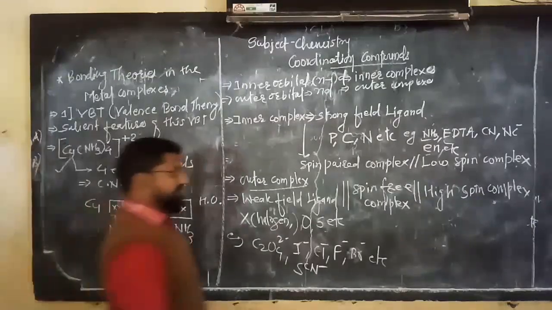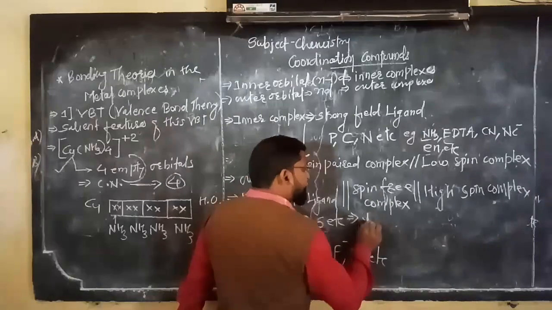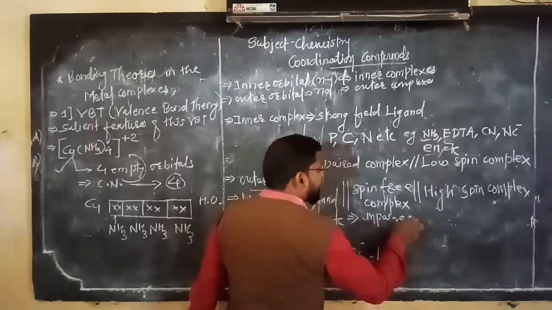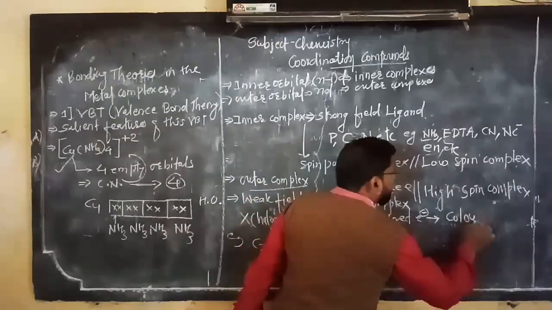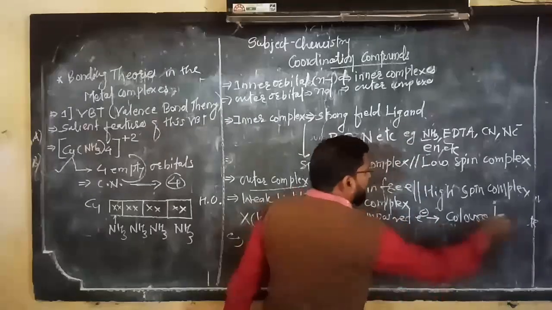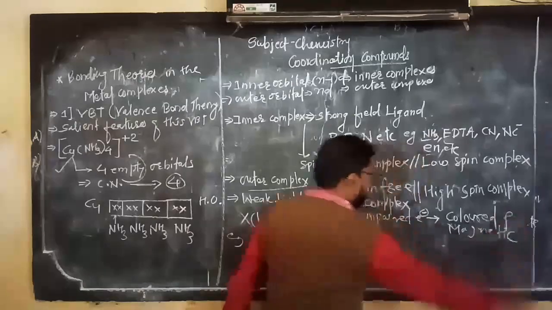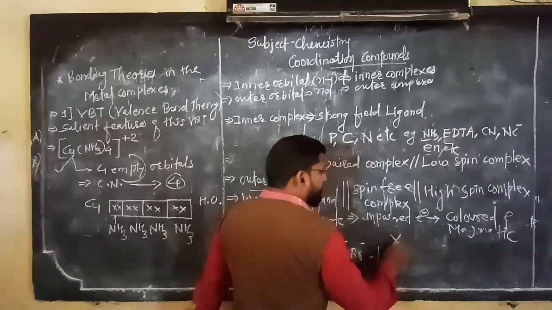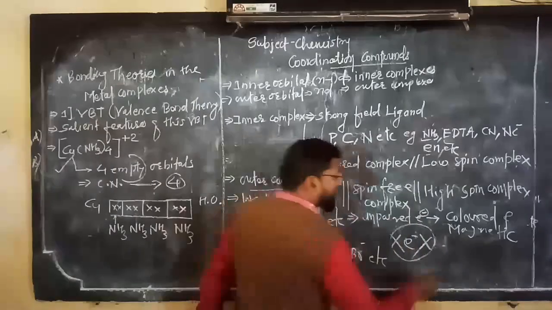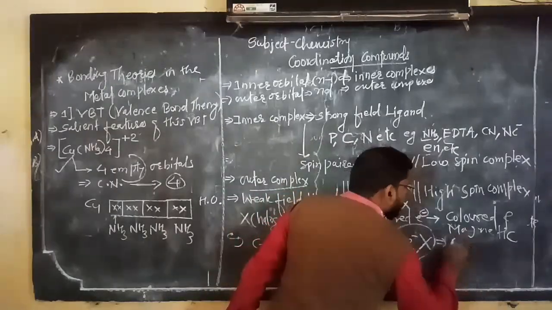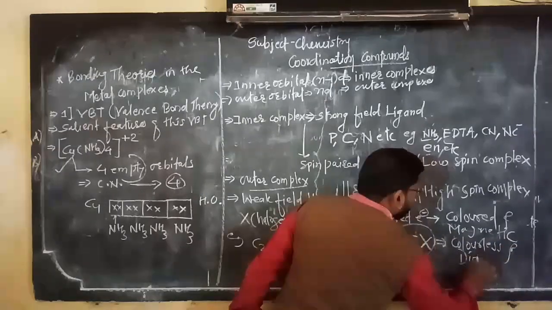Again remember, whenever there is a presence of unpaired electrons, then that complex is said to be colored and magnetic. Remember, colored and what? Magnetic. And whenever there is an unavailability of unpaired electrons, then that complex is found to be colorless and diamagnetic.